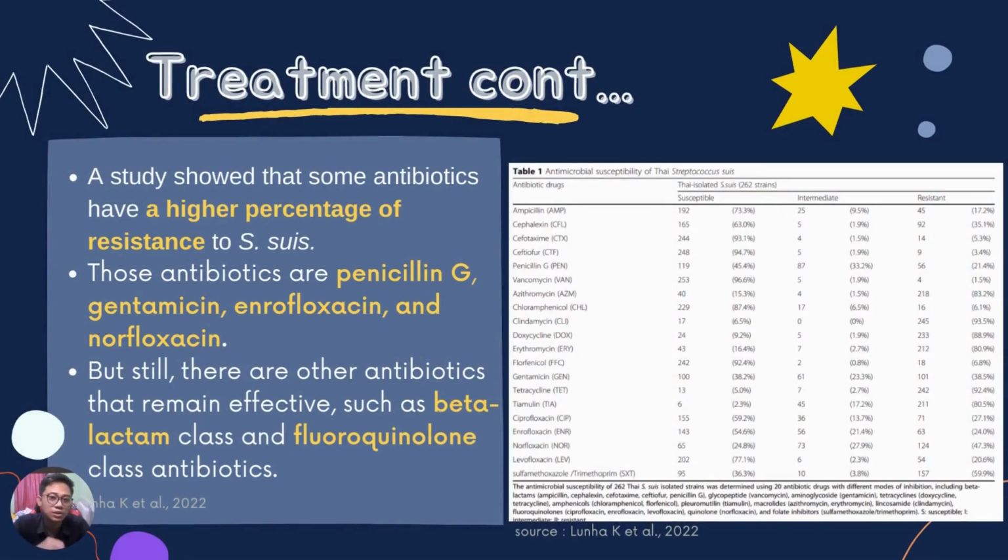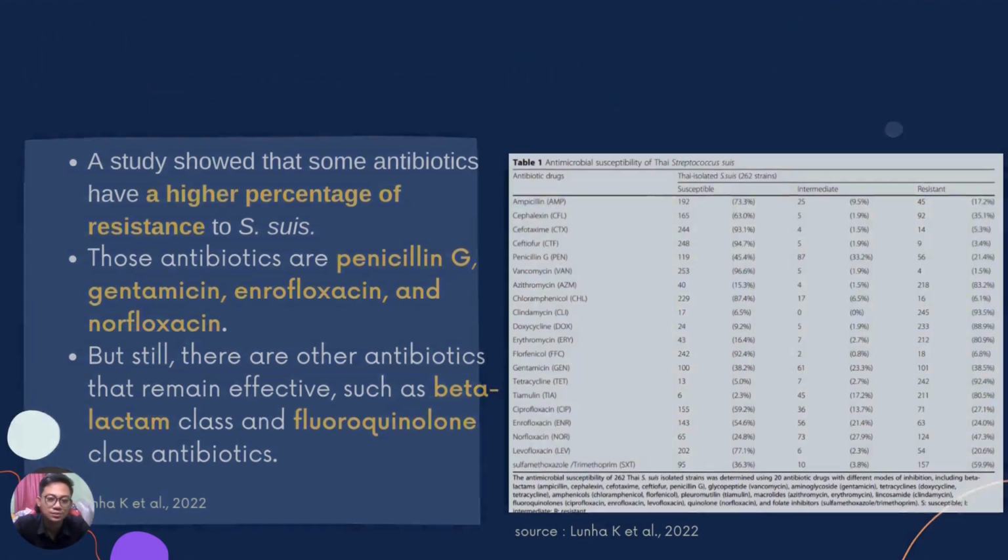The study showed that there are some antibiotics that have a high percentage of resistance to Streptococcus suis. They are penicillin G, gentamicin, enrofloxacin, and norfloxacin. But they also showed that some antibiotics from the beta-lactam class and fluoroquinolone class are effective in eliminating Streptococcus suis.